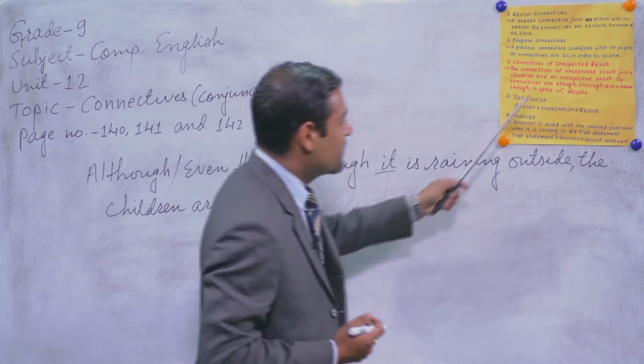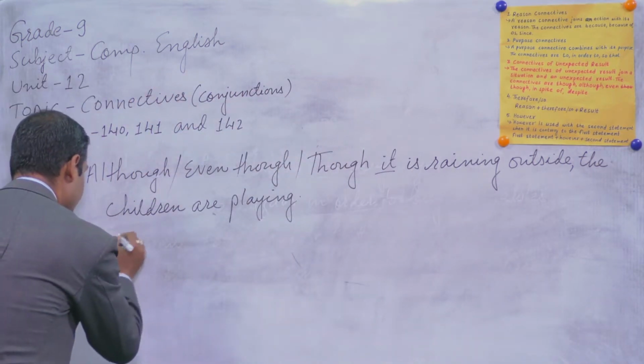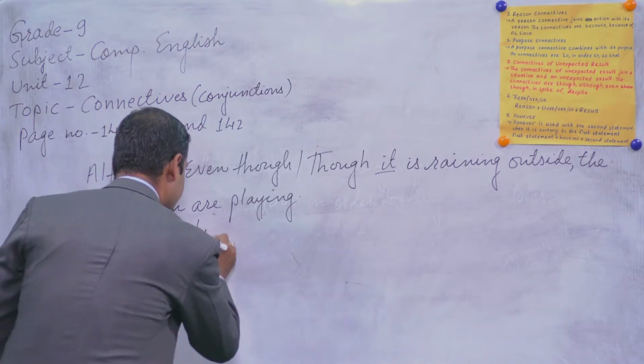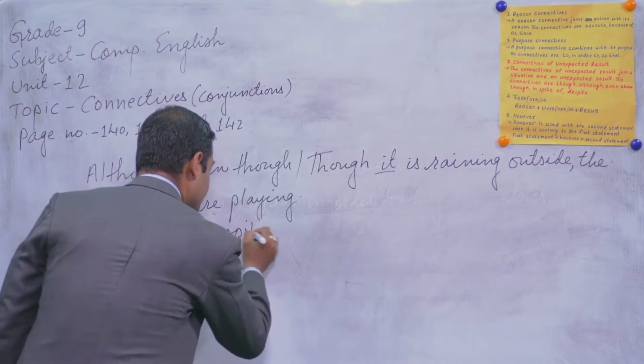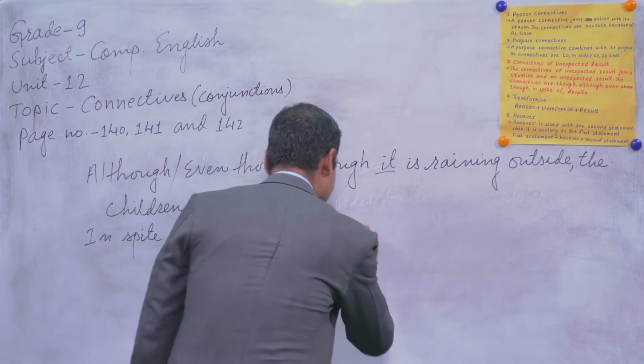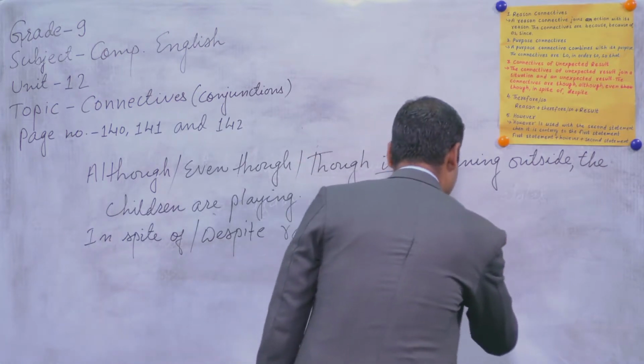Now let me construct another sentence, with in spite of or despite. In spite of, or you can say despite rain, the children are playing.